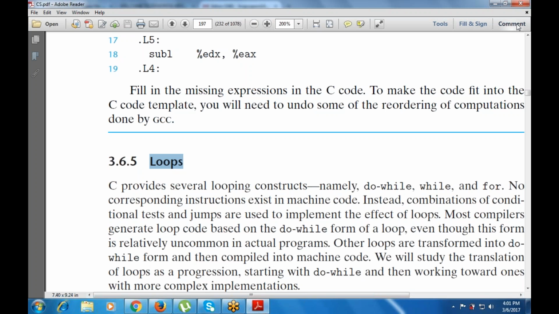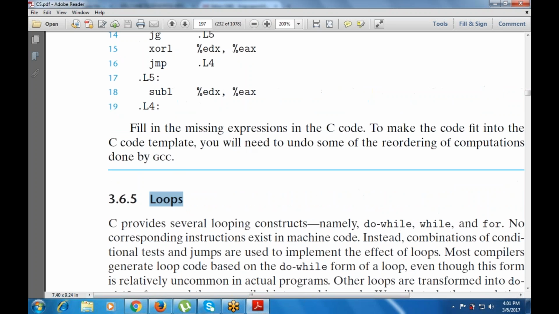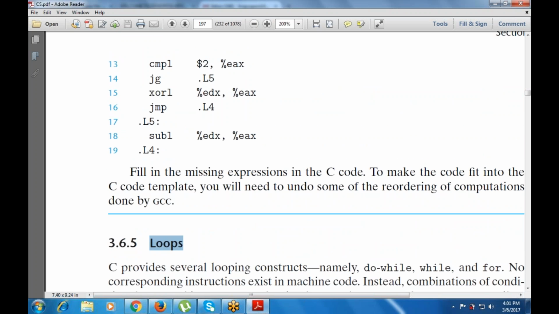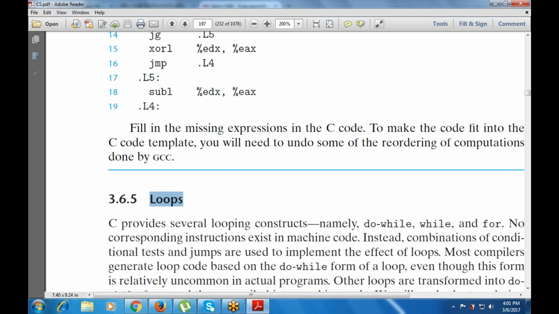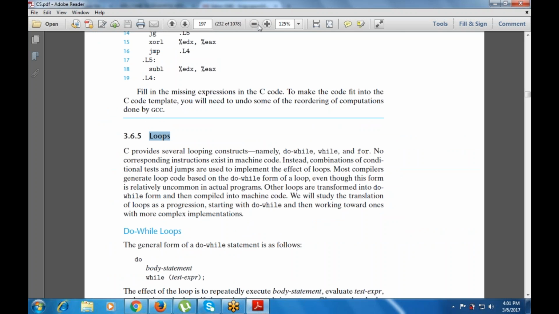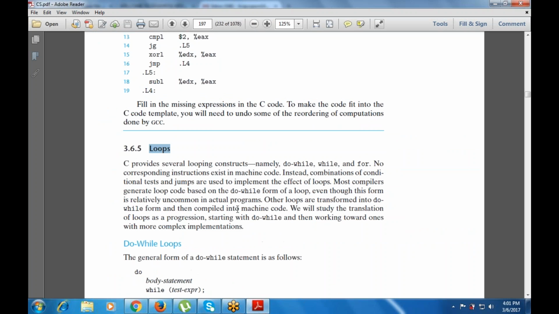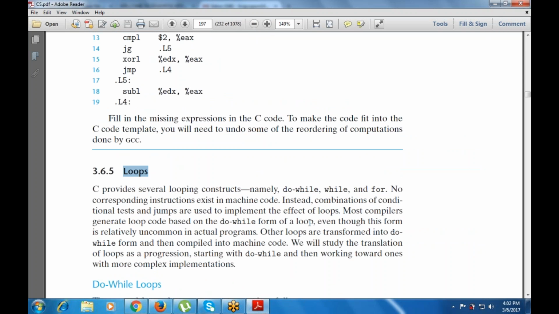Yes, today's topic: in the last class we finished the mnemonics in assembly language. The next topic is loops. Yes, while, do while, and for loop. Basically, three loops are available in this case. So let's start with this one.